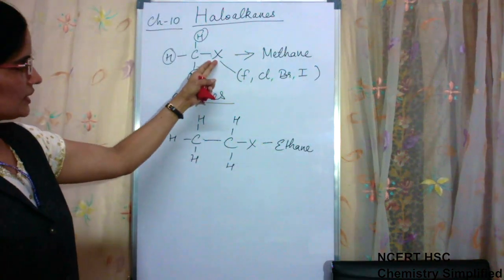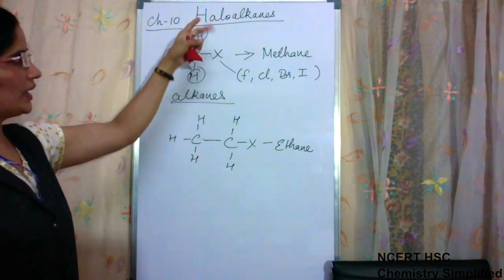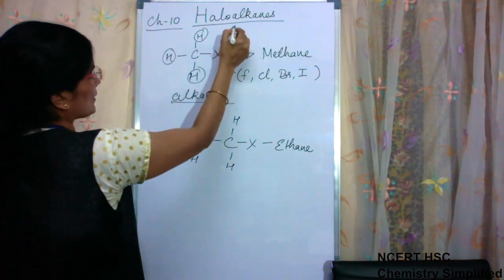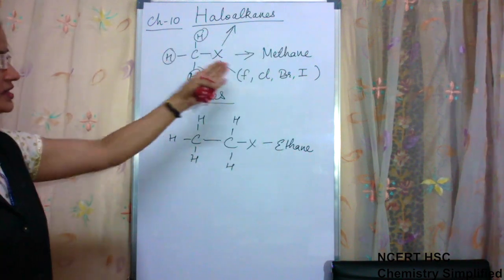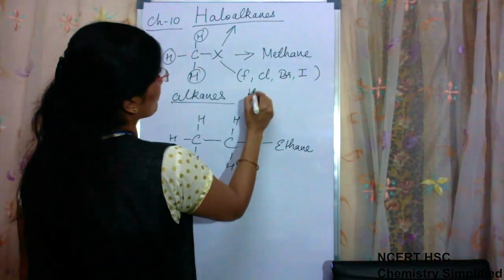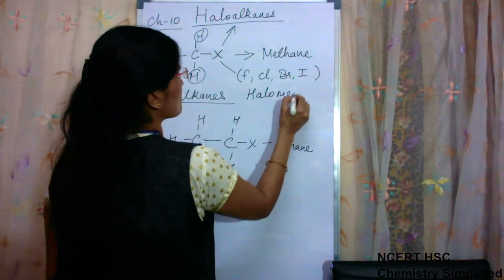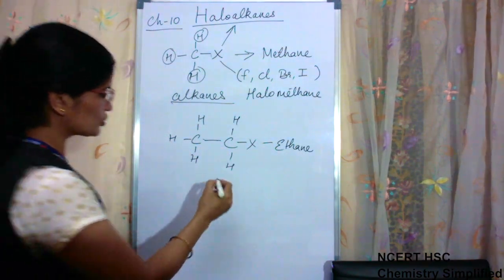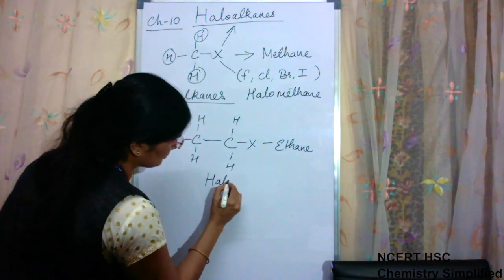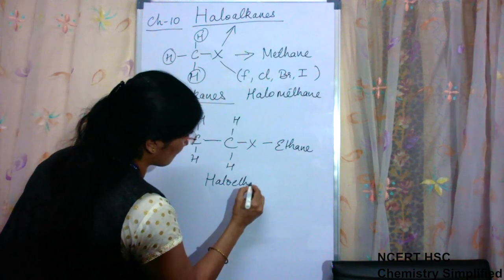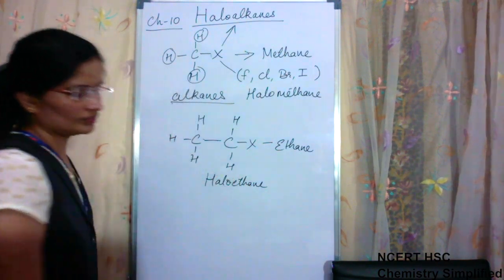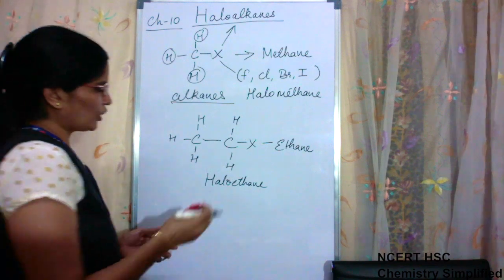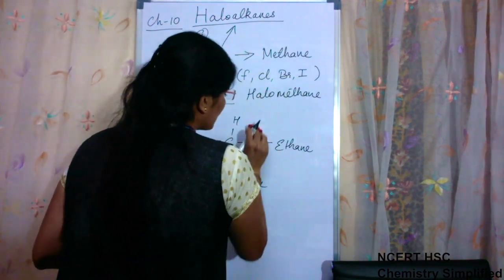When a hydrogen atom is replaced by a halogen atom, they are known as haloalkanes. Because it is methane, it will be halomethane. As it is ethane, it will be haloethane.